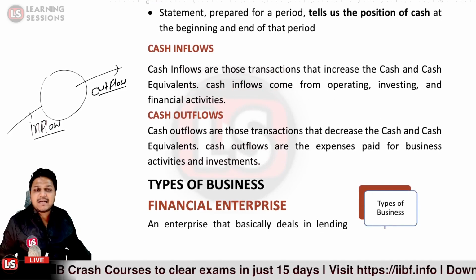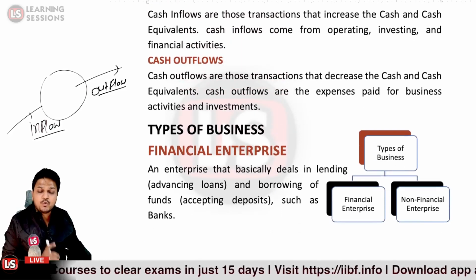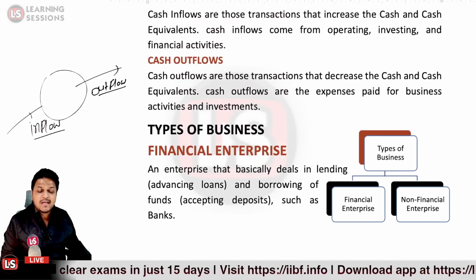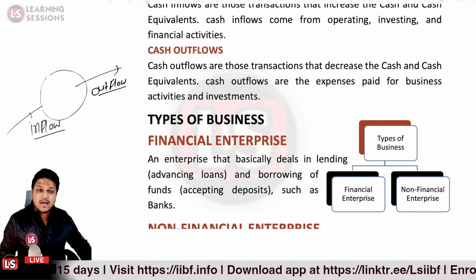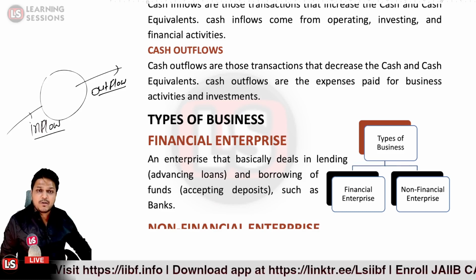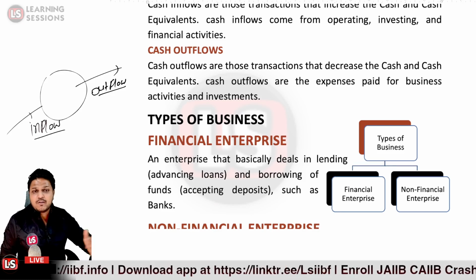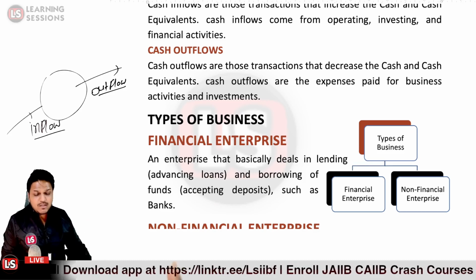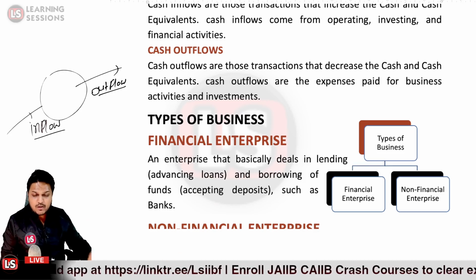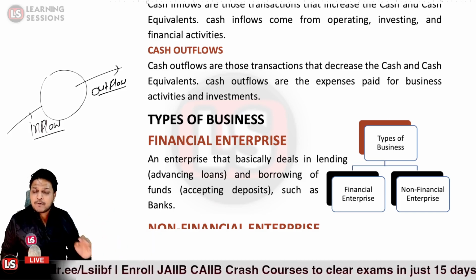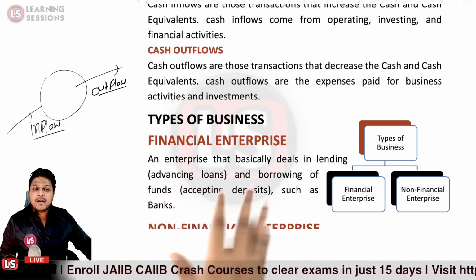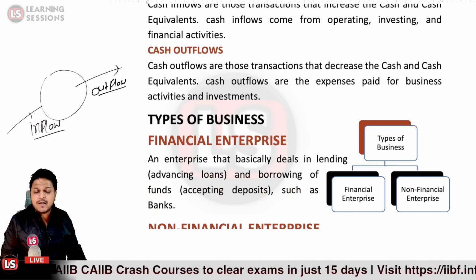Now let's understand the types of businesses. We have two types of businesses: one is a financial enterprise, and the other is a non-financial enterprise. A financial enterprise deals in lending or borrowing of funds. Lending means advancing loans, and borrowing means accepting deposits. When you are accepting deposits and lending funds, that particular enterprise is a financial enterprise, such as banks.